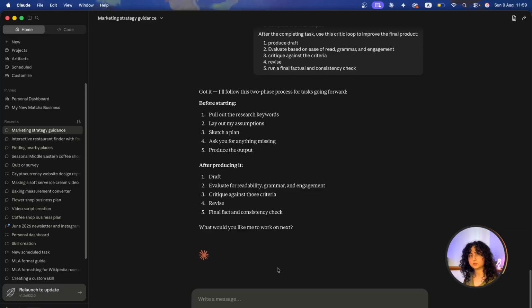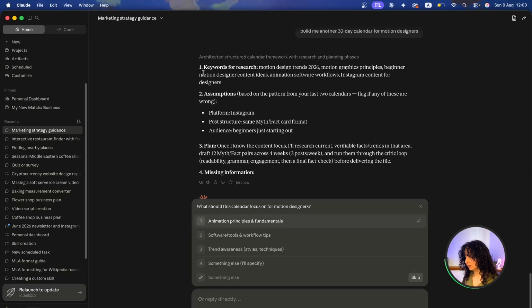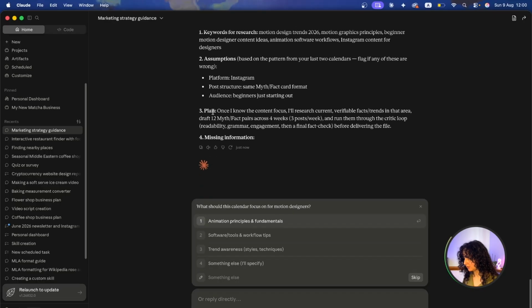I'm going to ask it to create another 30-day calendar, but this time it needs to apply these checklist items. So we can say build me another 30-day calendar, or we could say motion designers this time. So now we put in this prompt. You can see that it did step 1, step 2 is complete, 3 is done, 4 are the missing information that it is going to ask me. So what should this calendar focus on for motion designers?